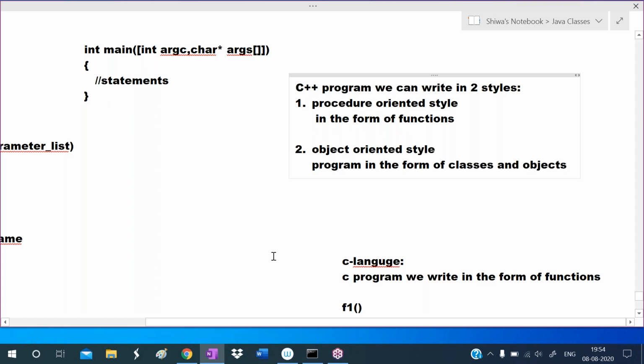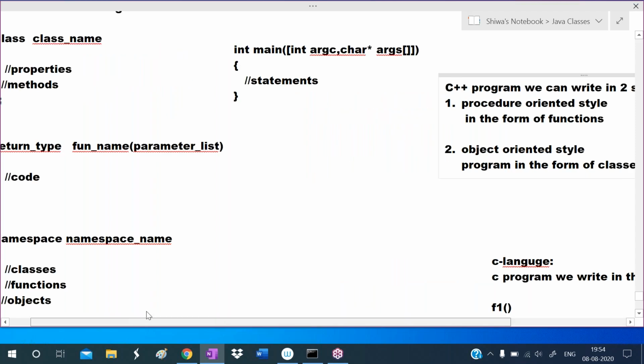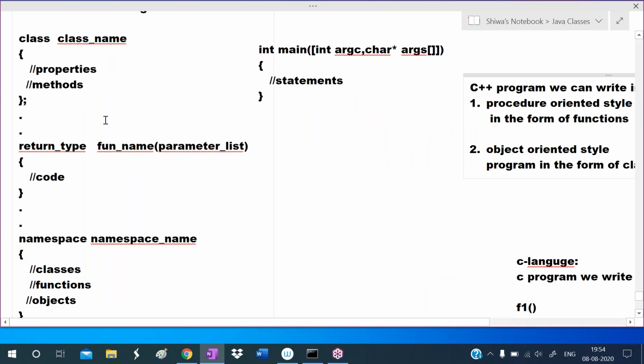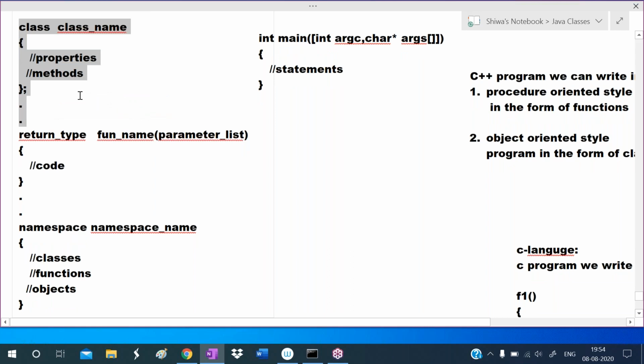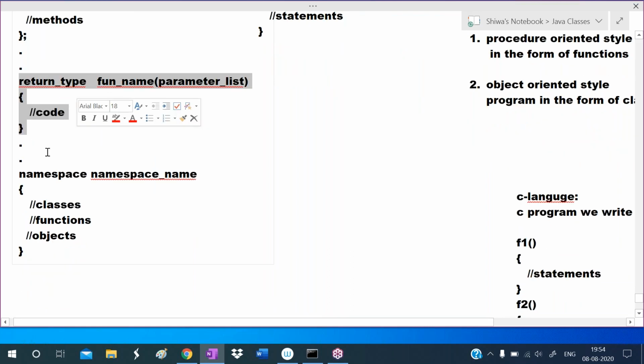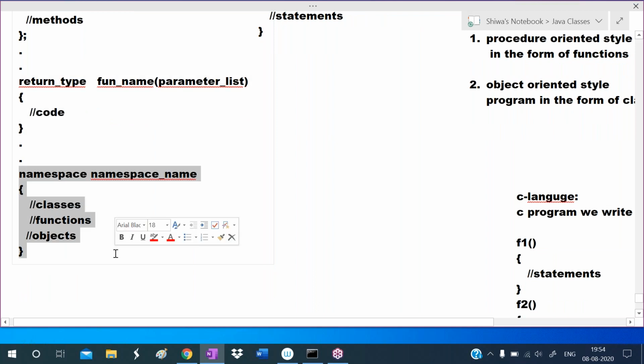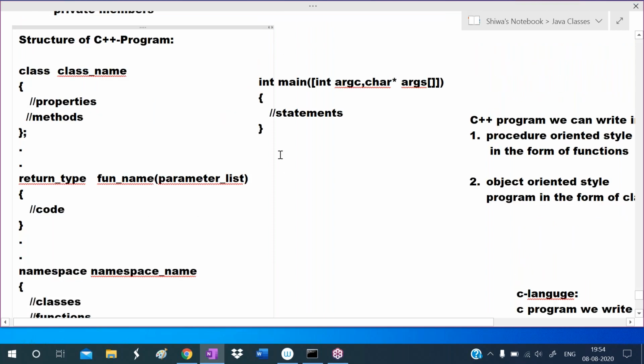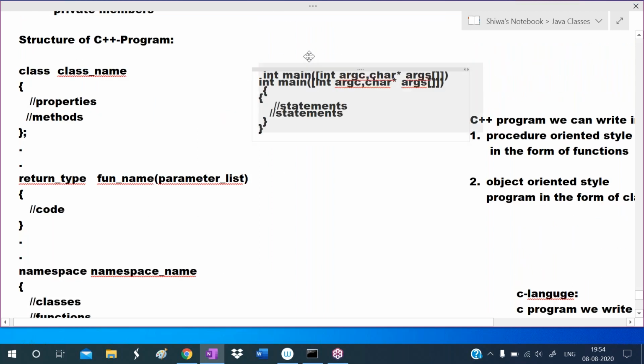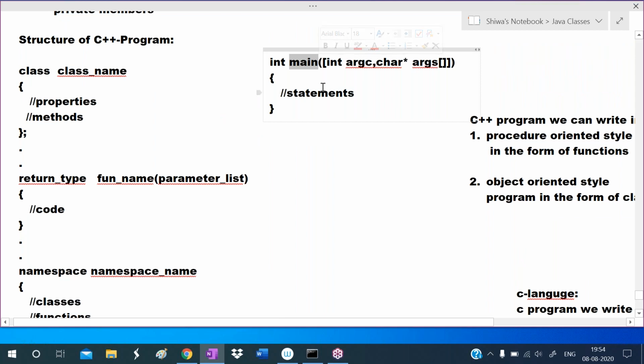Here we can define any number of classes like this. In the class we define properties and methods. Next we can define any number of functions by following this syntax. And if you want to define any namespaces, we can define the namespaces also. Like this we can define namespaces, functions, classes in the C++ program. And finally we define the main function. This main is the entry point of the program. Every program execution starts from main only.